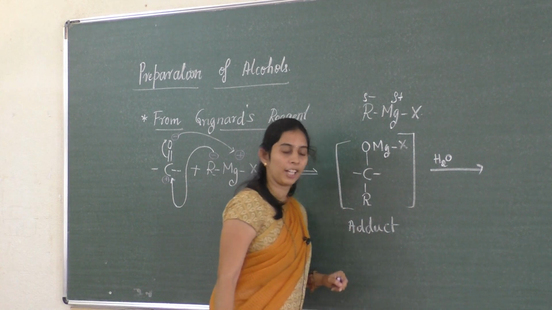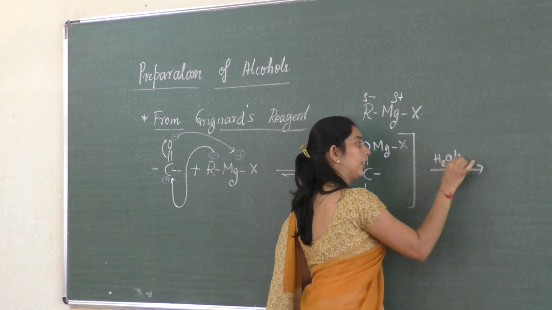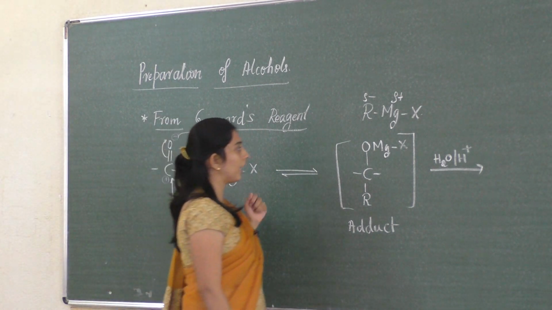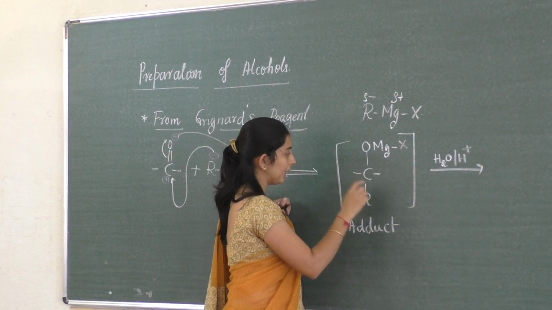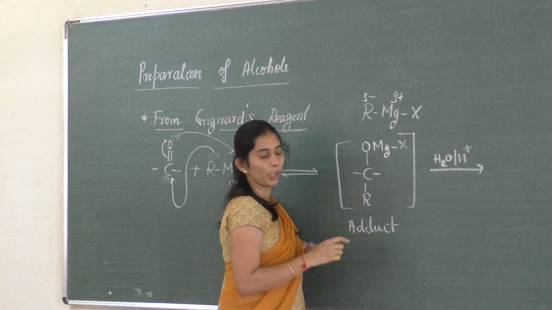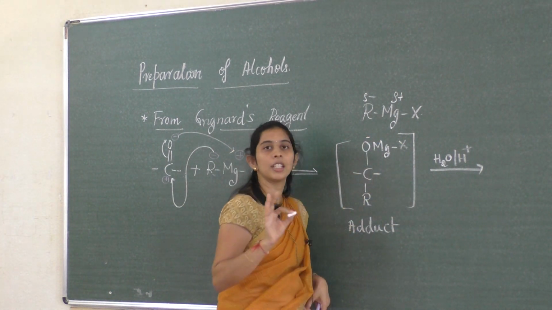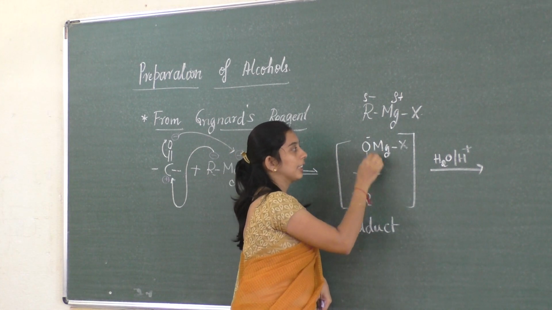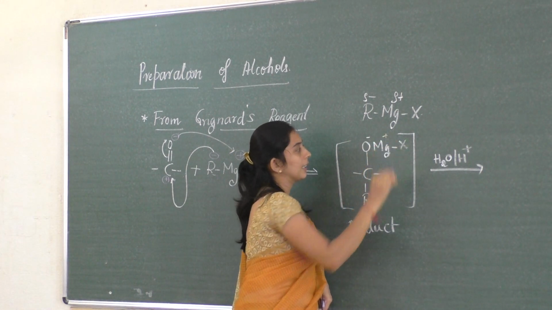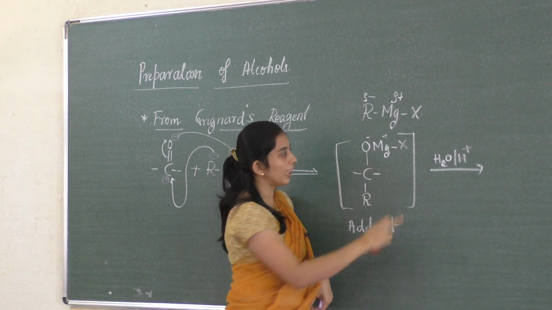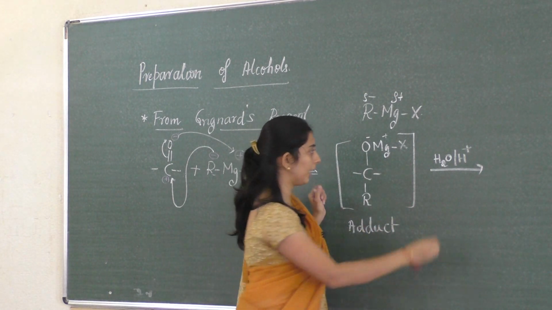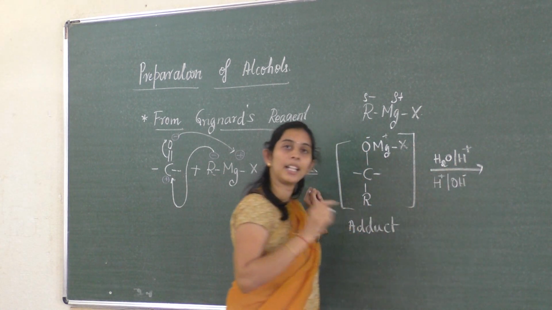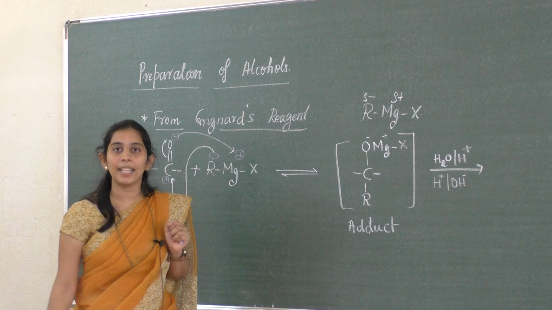H2O in the presence of an acid, you can write like this, or you can also write this: in the presence of an acid, H2O, H plus. So here what happens? Again, if you observe this addition product, here it is oxygen. Oxygen is always carrying a negative charge, isn't it? So this carries a negative charge. This is magnesium, it's a metal, always carries a positive charge. So here in water, it has an H plus and OH minus, isn't it? Again, it also has a positive as well as a negative charge.